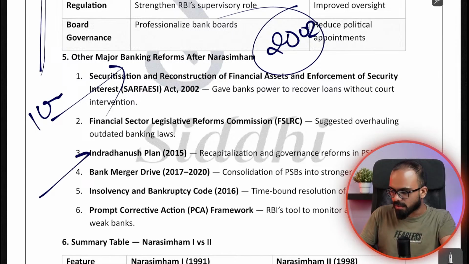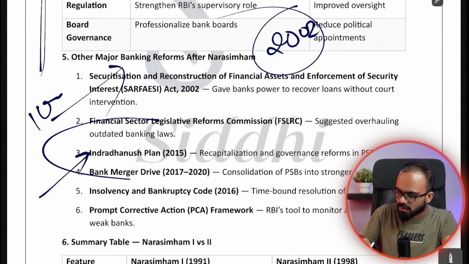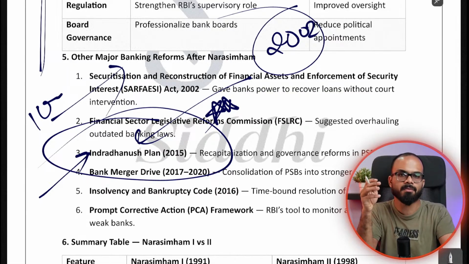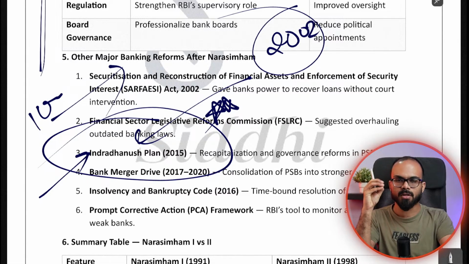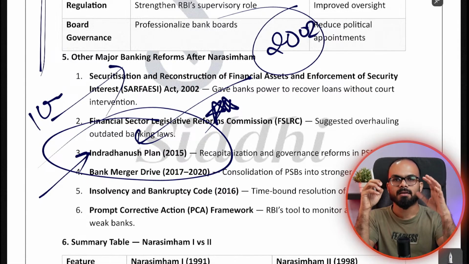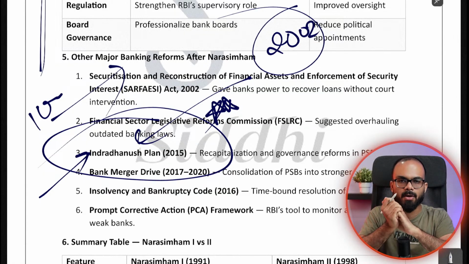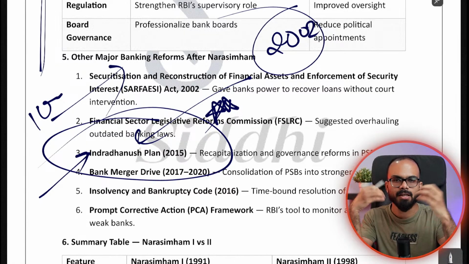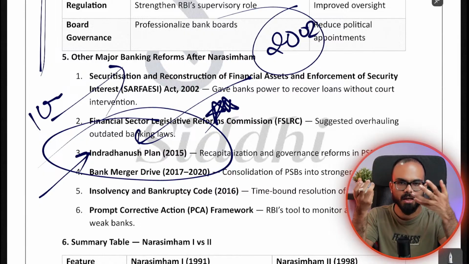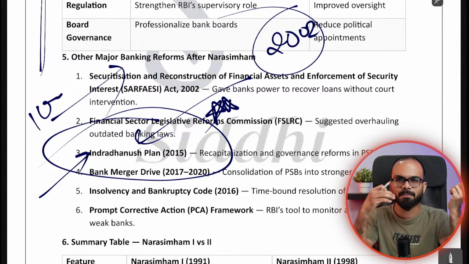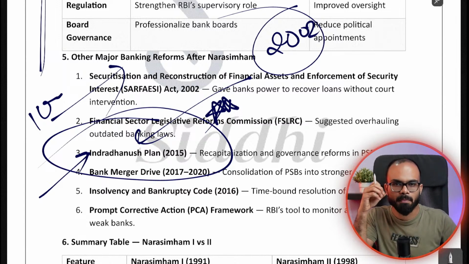Then there are some other plans that were introduced. For example, the Indradhanush plan was introduced in 2015. This is one very interesting reform. By 2015, as you might be aware, banks were facing one major problem known as the twin balance sheet problem. If you have ever heard of or read the Economic Survey, you will know this term. India was facing a major crisis: people took a lot of loans and were not paying back, so banks were facing the twin balance sheet problem.